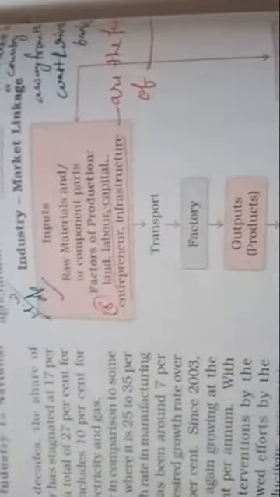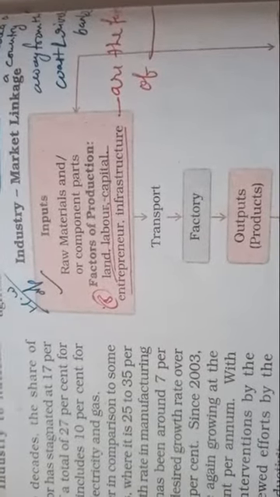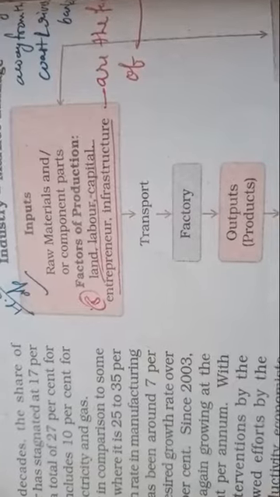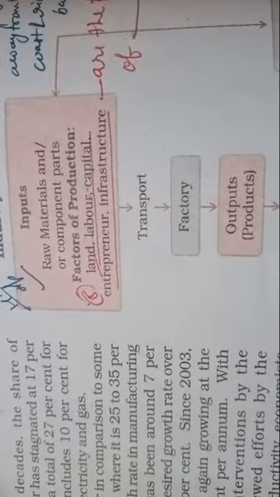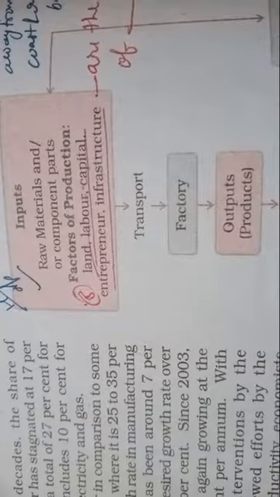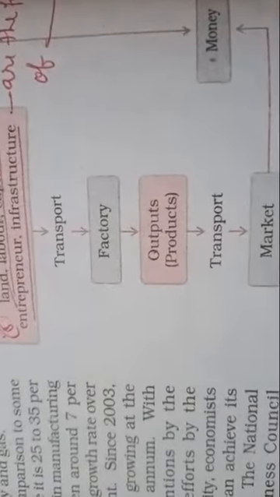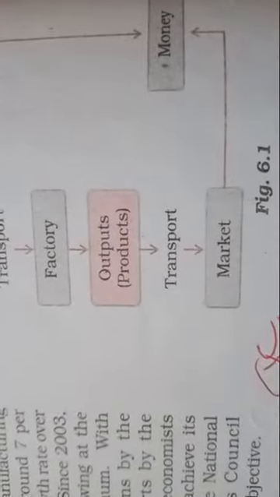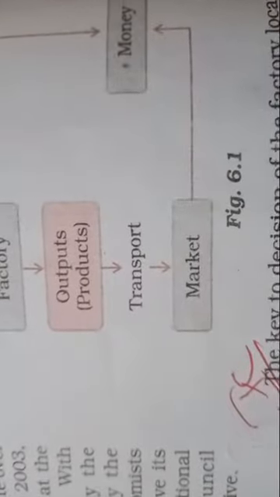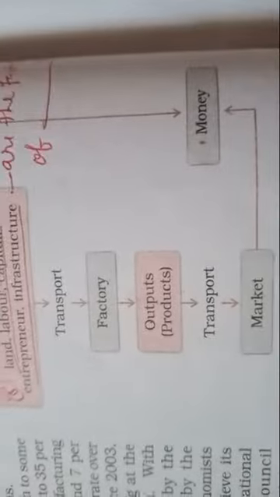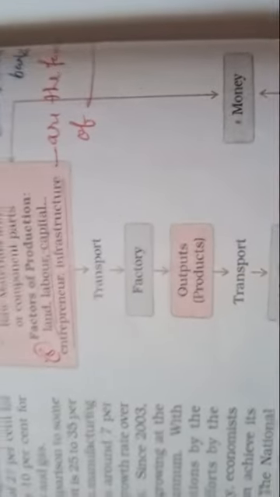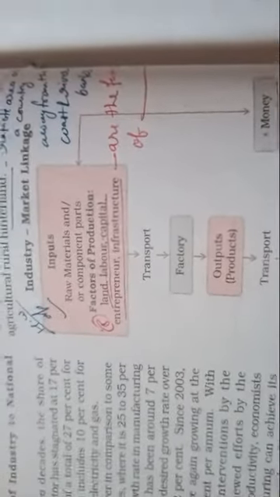Then for industrial purposes, after the primary raw material, we need transport, so that after making the finished good we can transport it to the marketplace. Then it depends on the factory, then outputs, which means products, then transport, and then market, and all of these will be connected with money. So without money you cannot start any industrial work or industrialization.